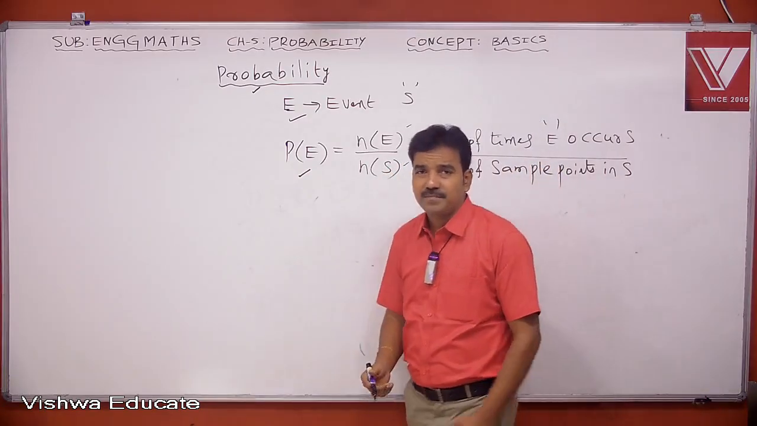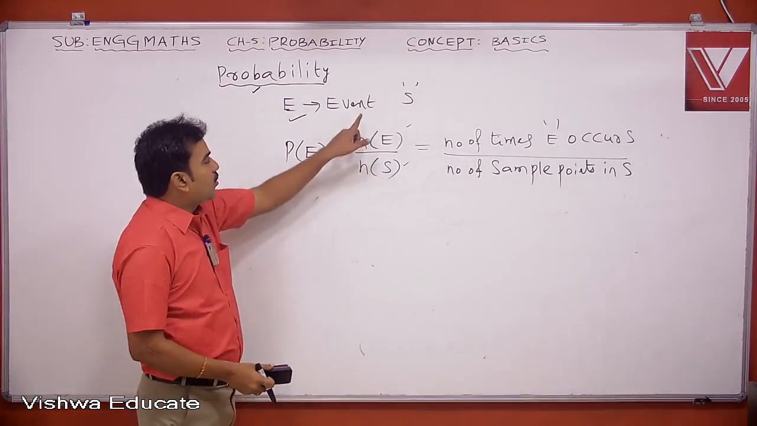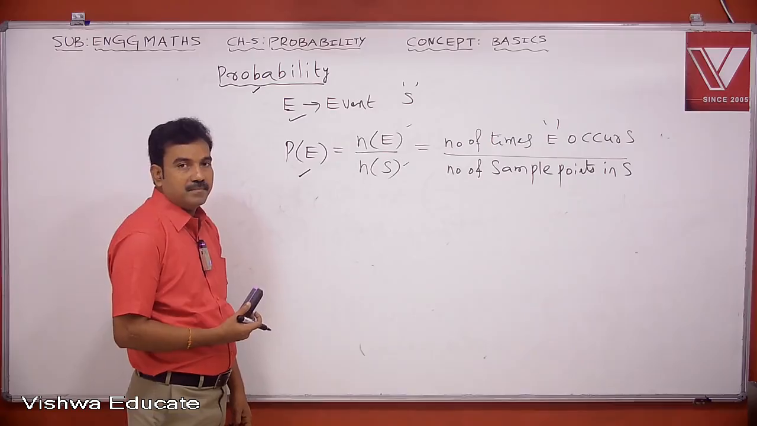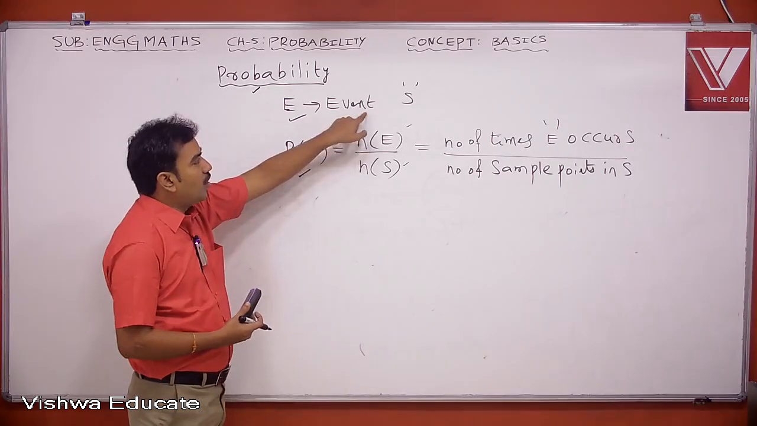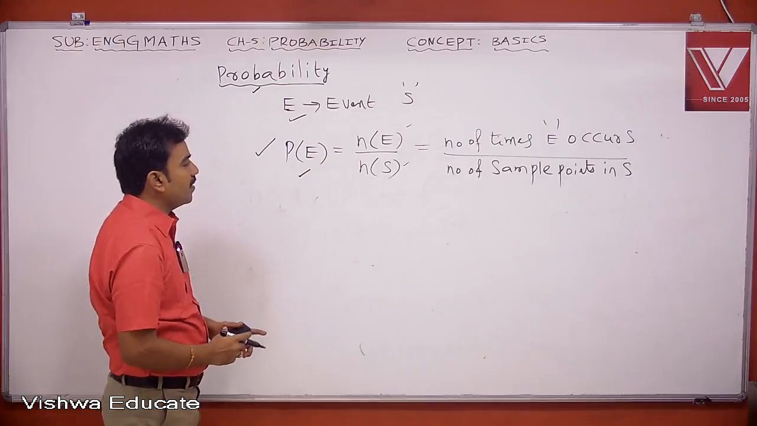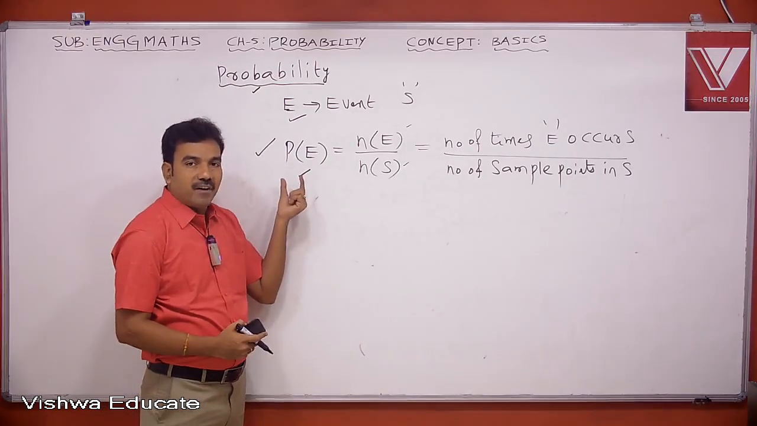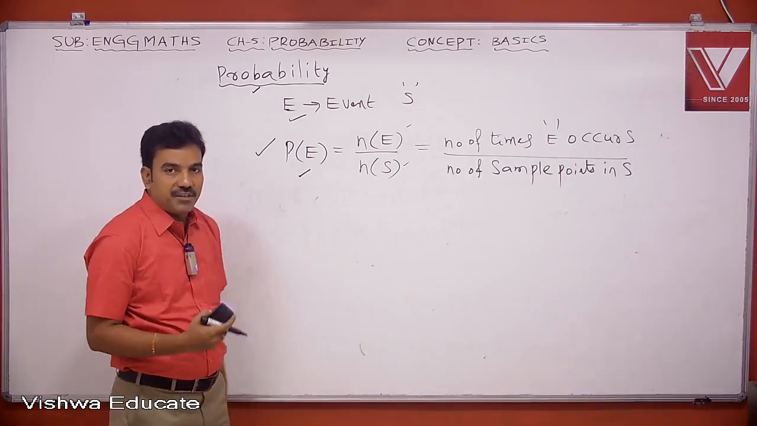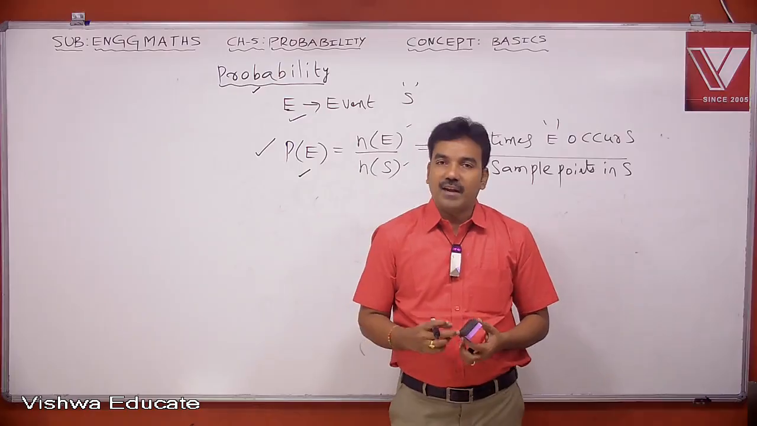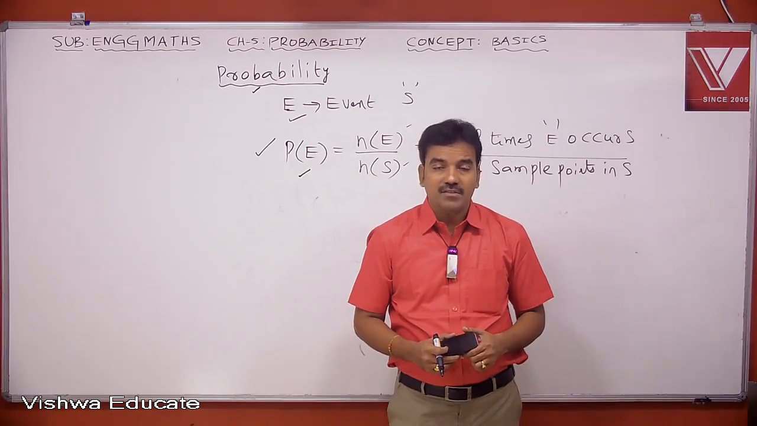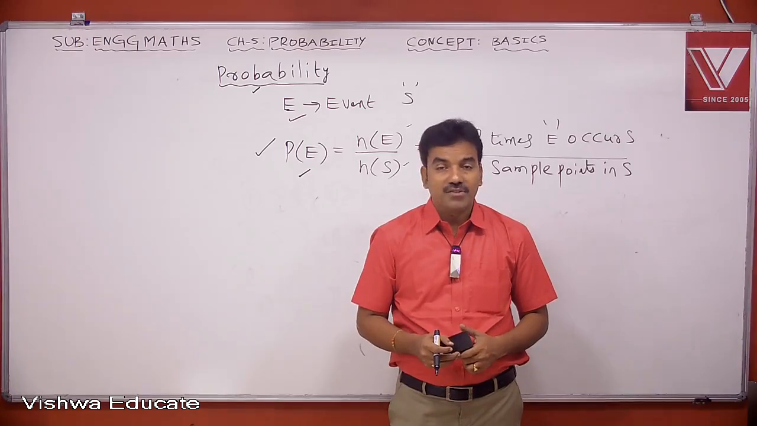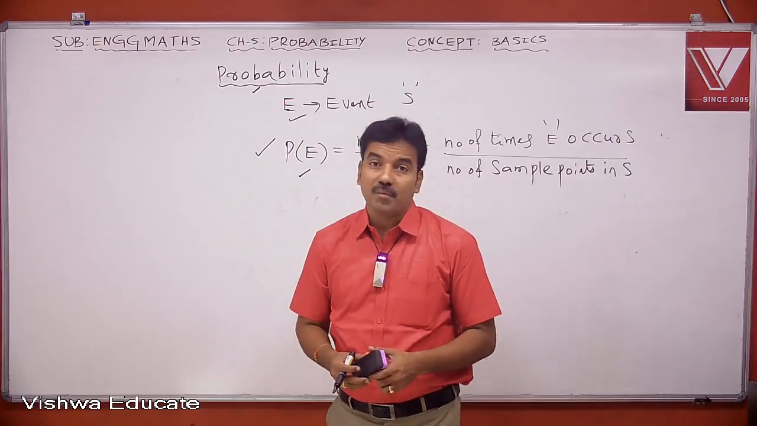Okay, note this point. Let E be an event of a sample space S. The probability of E is defined as the ratio of the number of times E occurs to the total number of points in the sample space S.